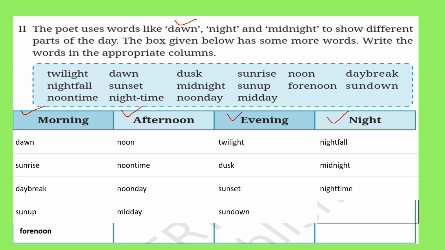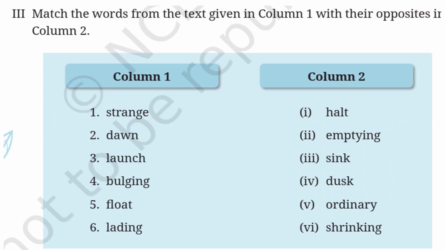So let's come to the next question. Match the words from the text given in column 1 with their opposite in column 2. So column 1 some words are given and in column 2 their opposites are given, so we have to match them accordingly. Like we have strange. Okay, so with strange we will add ordinary. Dawn, dusk. Launch, halt. Bulging, shrinking.